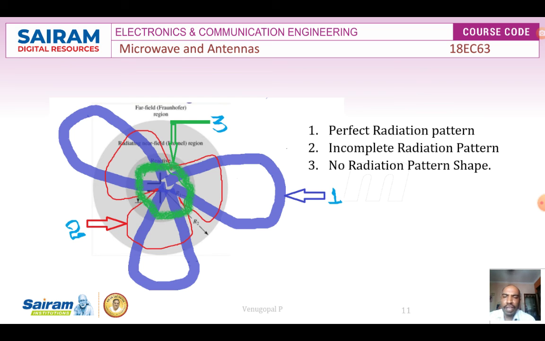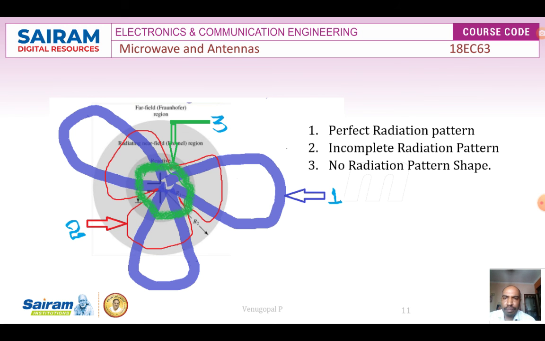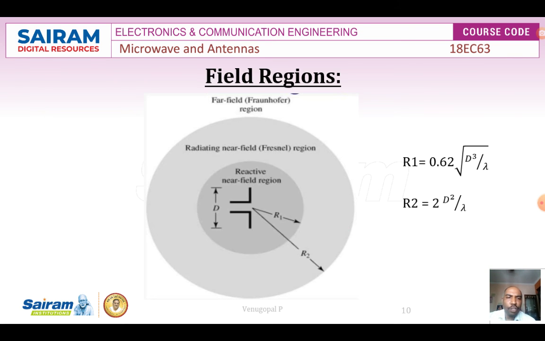There is no shape of the radiation pattern in the reactive field region. So reactive field region exists when the radius is less than 0.62 into root of D cube by lambda, and this radiating field is existing when the radius is less than 2D square by lambda and greater than 0.62 into root of D cube by lambda.